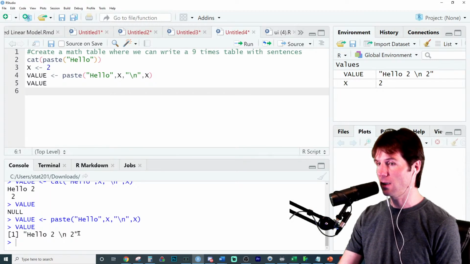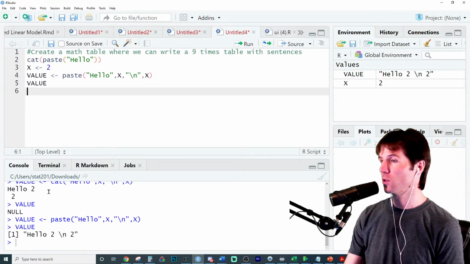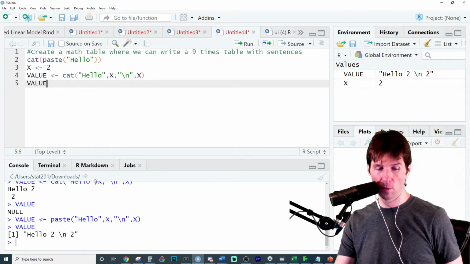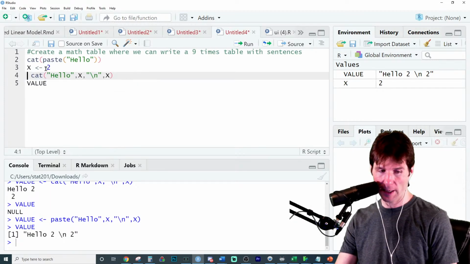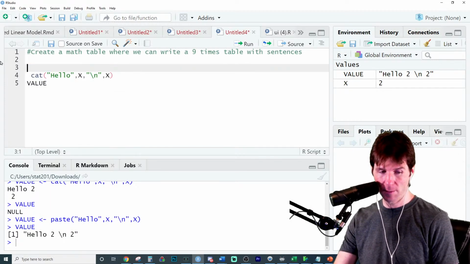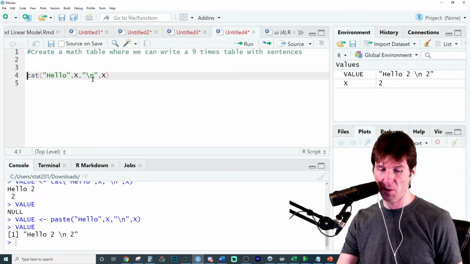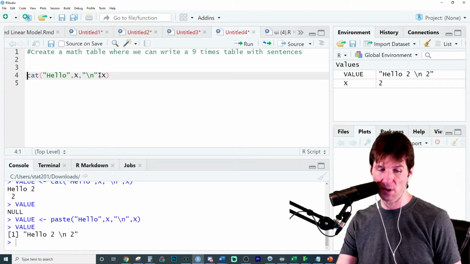Also notice that it doesn't put quotes around it, so I like it for that reason because I just want to display things to the screen. So let me show you what I'm doing right here. What am I doing with the cat? Well, I am doing a sentence right here that says hello, then it prints the value X, and then it starts a new line and prints the value X.